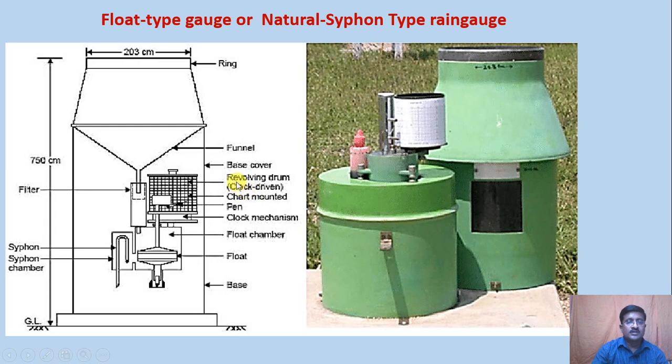So this is called a revolving drum, and a pen is provided there. And again this will require the supply to operate this particular system. So you can see the pictorial view here. This particular part is kept on this particular part. This is the bottom part, and this is the upper cylinder. You can see it is kept on this, and the arrangement we are discussing is where the ink is there. You can see the pen and this clock mechanism. So we can see the recording here on this chart.